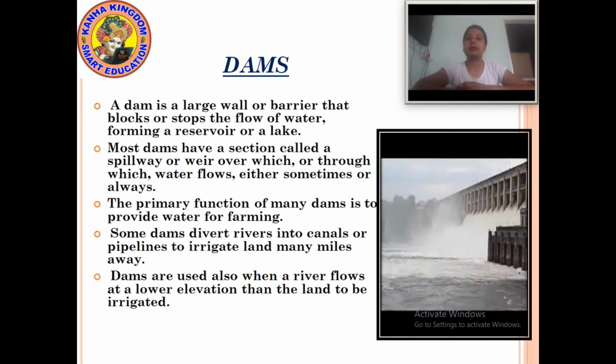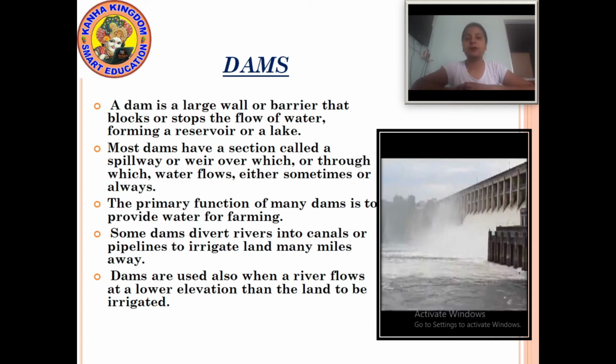A dam is a large wall or barrier that blocks or stops the flow of water, forming a reservoir or a lake. You can see it in this picture also.